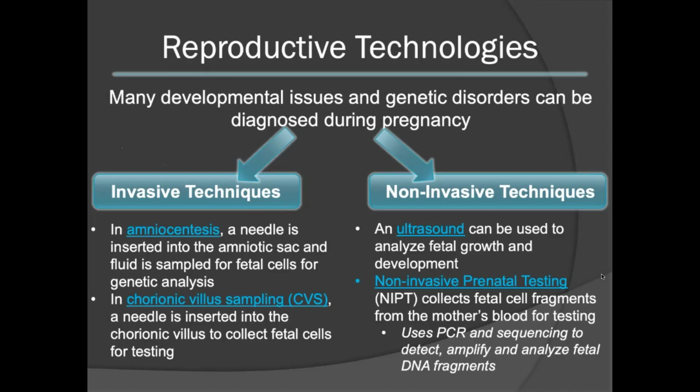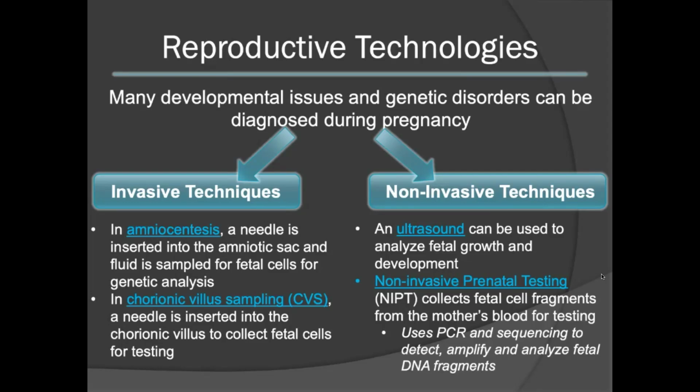In addition, there have been many advances that can lead to the detection of developmental issues and genetic disorders during the pregnancy stage. This involves both invasive and non-invasive techniques. Invasive techniques include amniocentesis and chorionic villus sampling. In amniocentesis, a needle is inserted into the amniotic sac and fluid is sampled for fetal cells. These fetal cells will then be run for genetic analysis.